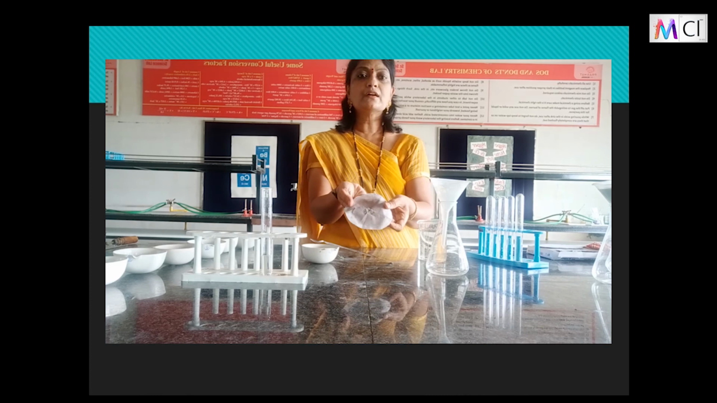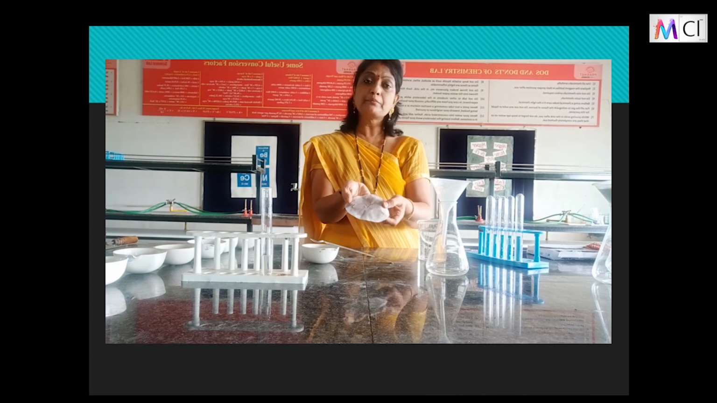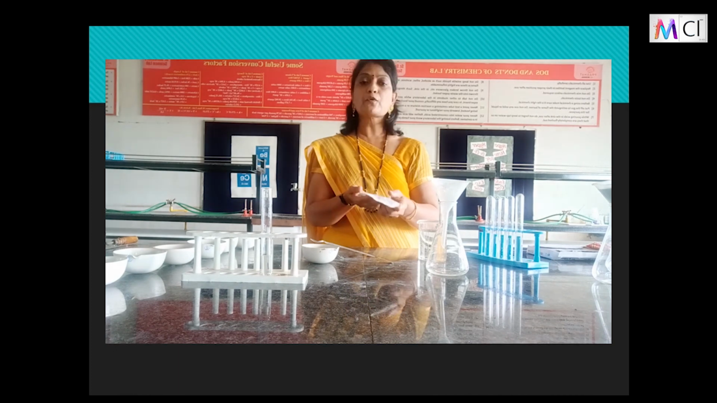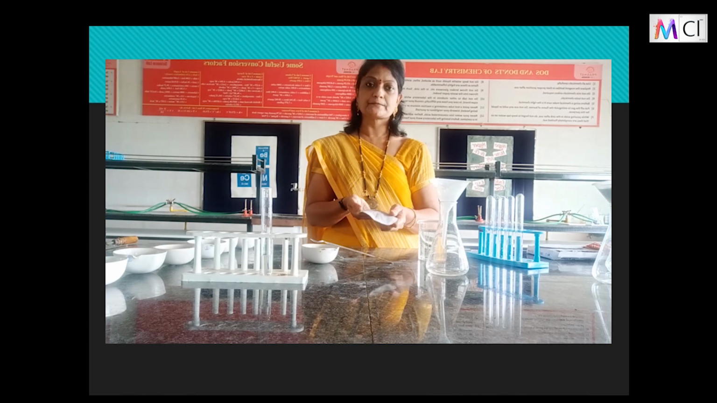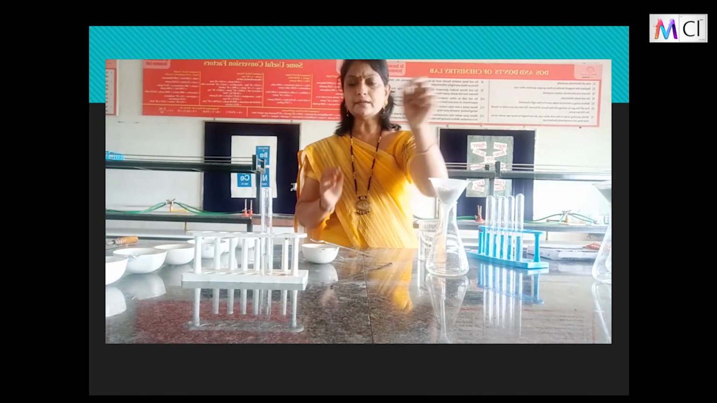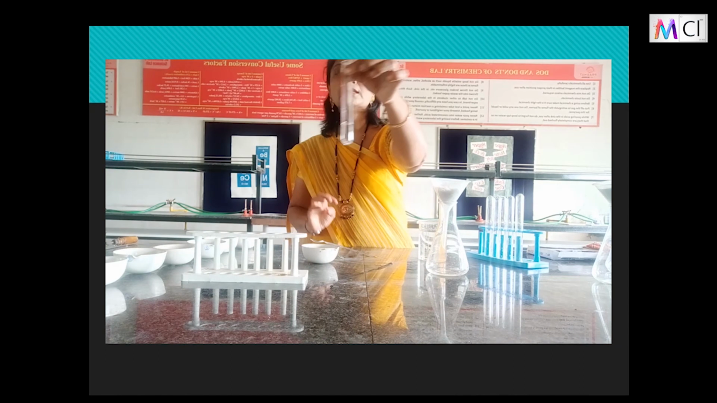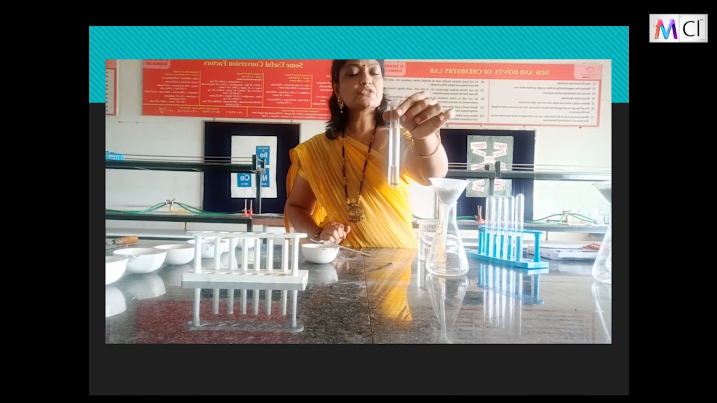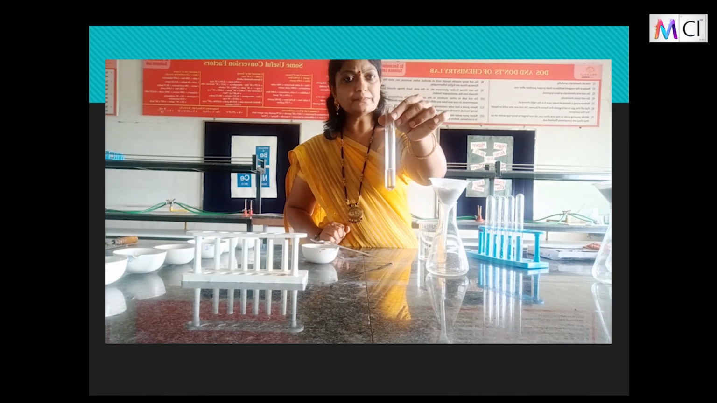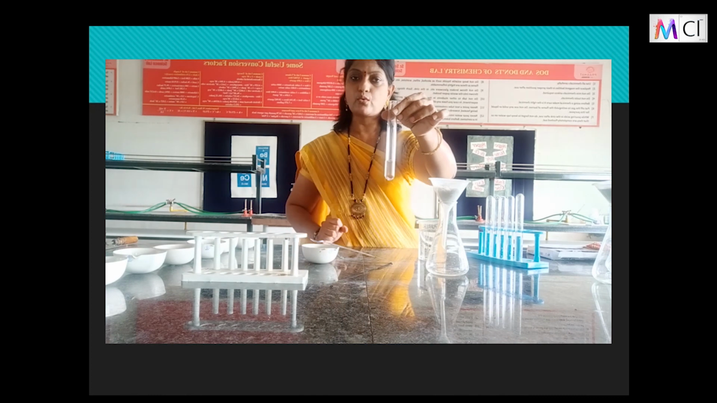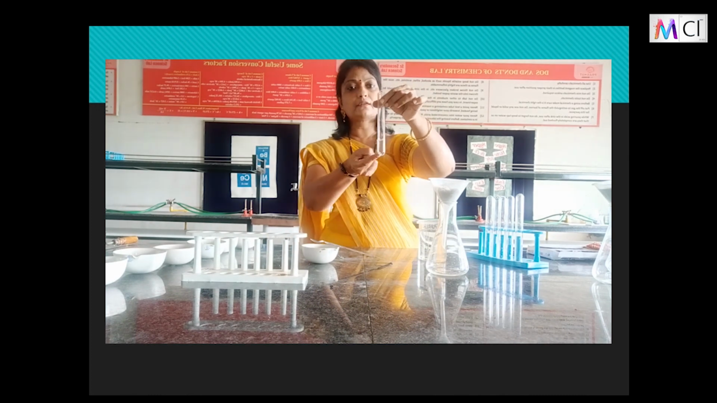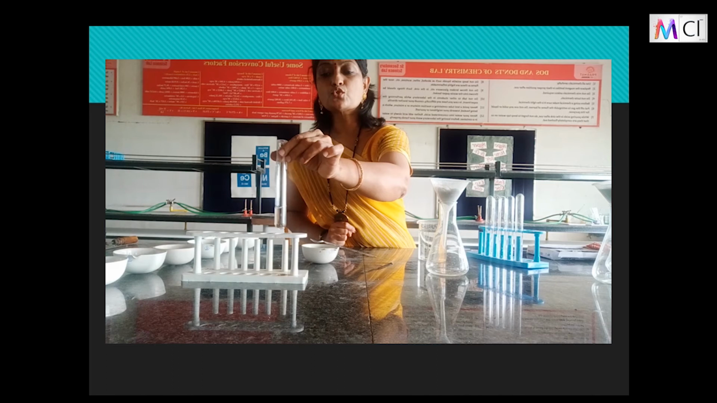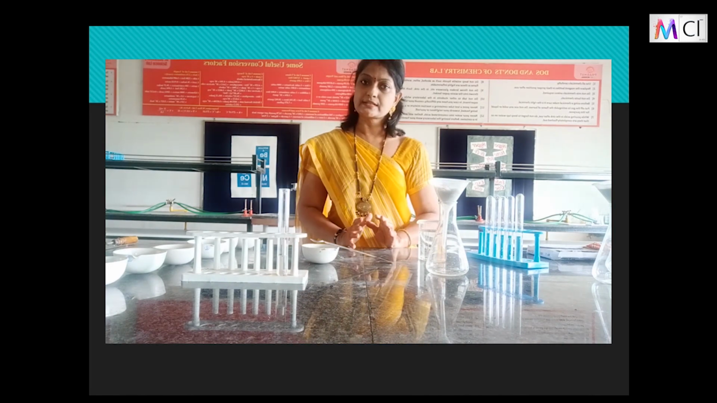See here children, there is no residue left out over here. That is, the complete solution has passed through the filter paper. That means you cannot separate the salt from the water by the process of filtration. Right? Now, let us see if the solution is stable or unstable. Children, observe carefully. Do you see any residue settled at the bottom or any salt at the bottom? No. It is a clear solution, right? That is why we call it a stable solution. So, this was the salt solution, children, with its results.